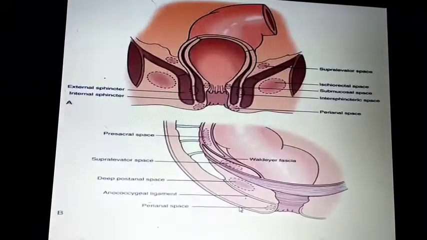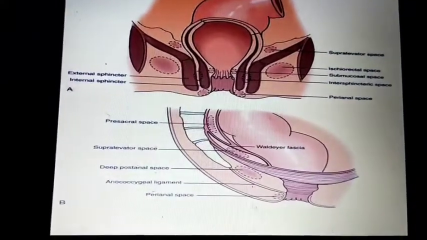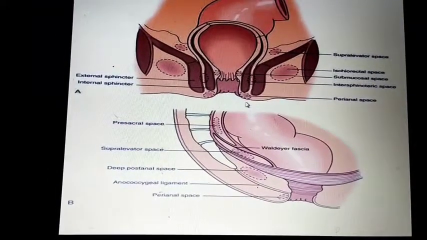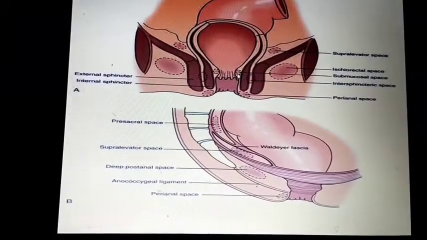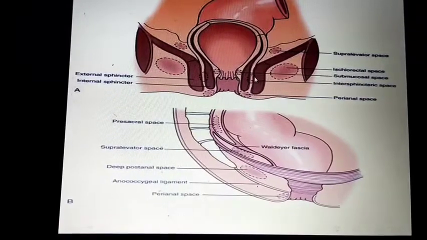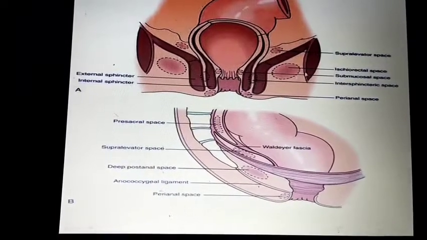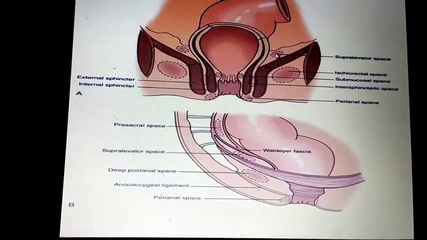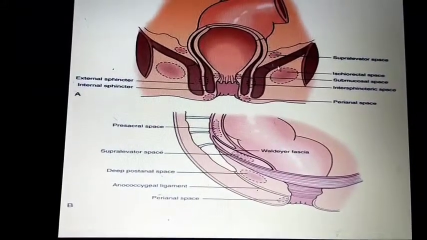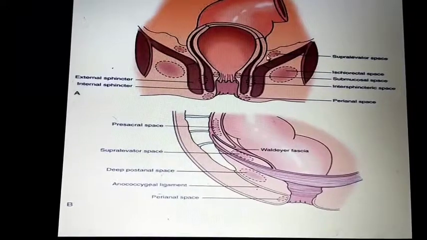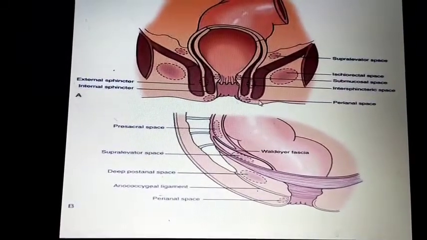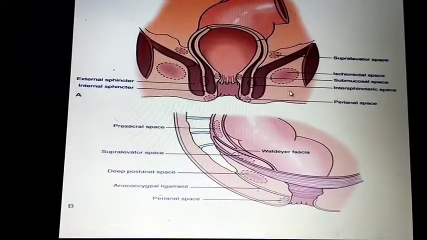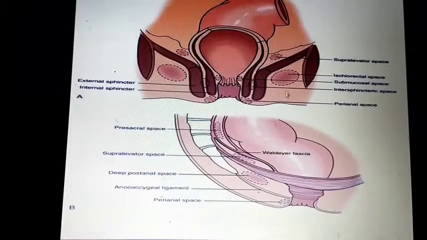You can see some areas here: this is the perianal, this is the submucosal, this is the intersphincteric, this is the ischiorectal, this is the supralevator or pelvirectal. These are also called extrasphincteric spaces.